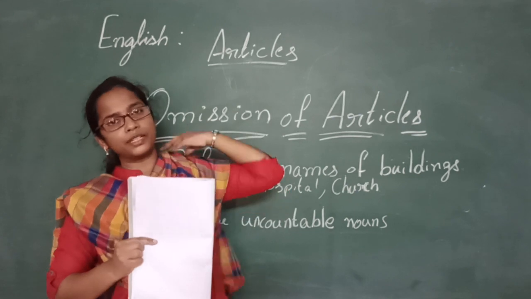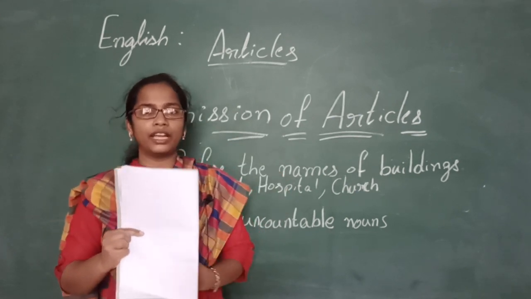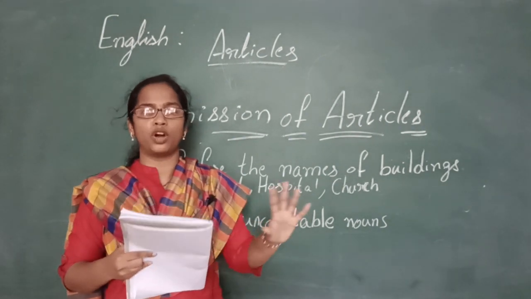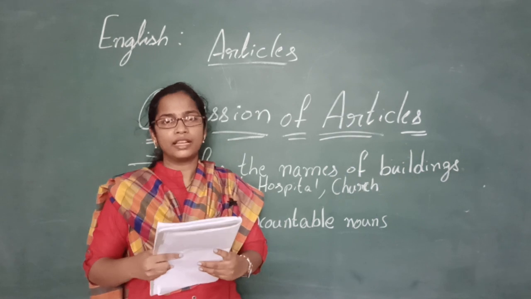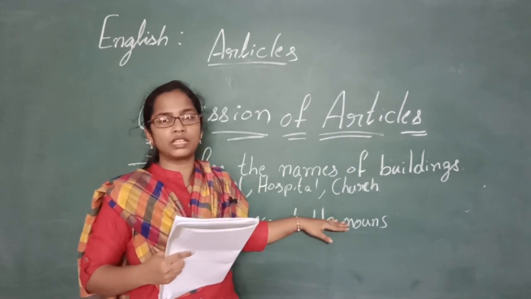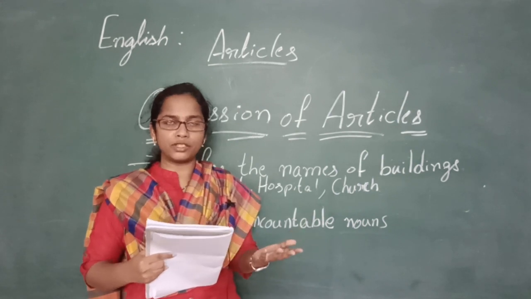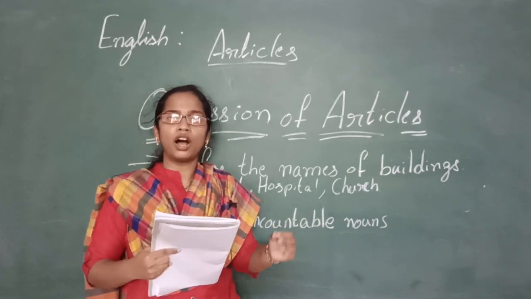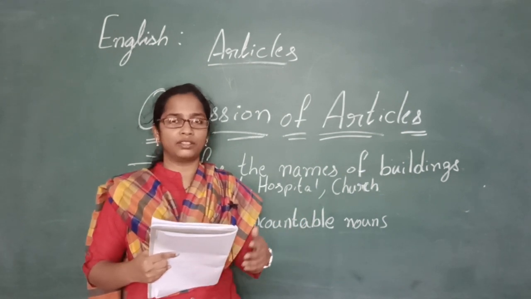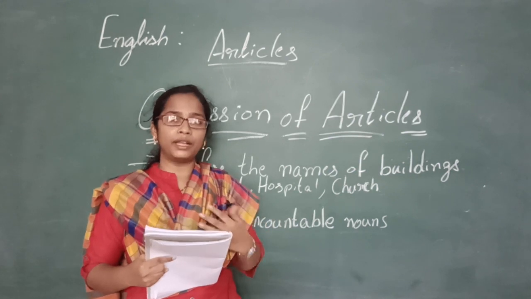Some of the examples are like water. We cannot count water in number, right? We cannot give a number to water like 1 water, 2 waters, 3 waters. But we can measure it. So uncountables are the nouns that can't be counted. Some examples are water, oil, sand, sugar. All these we cannot count. They are said to be uncountable nouns.